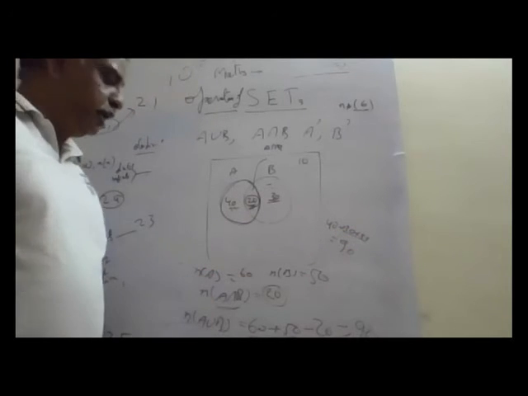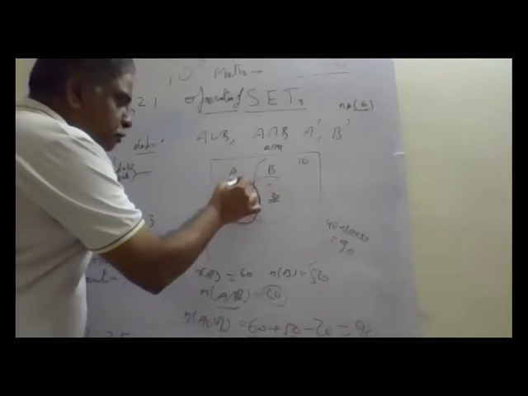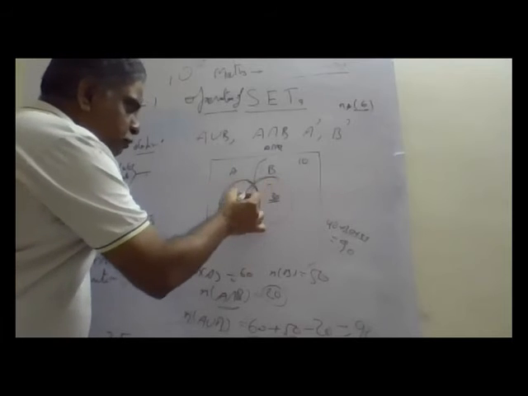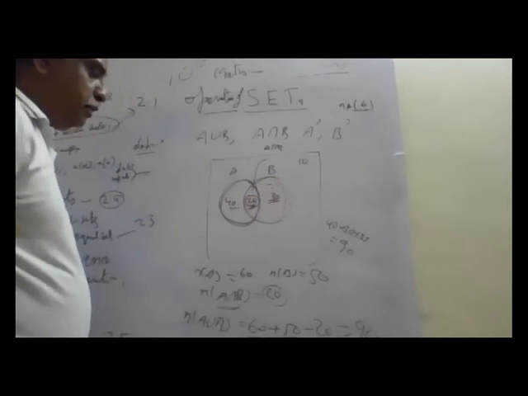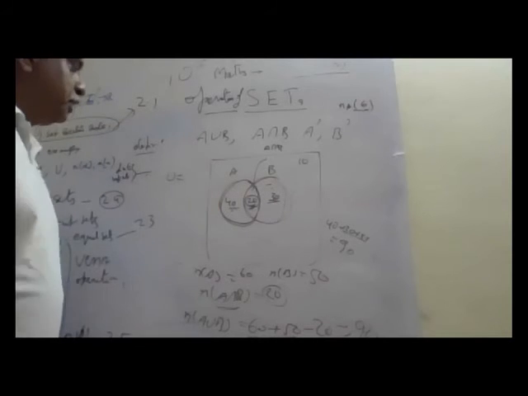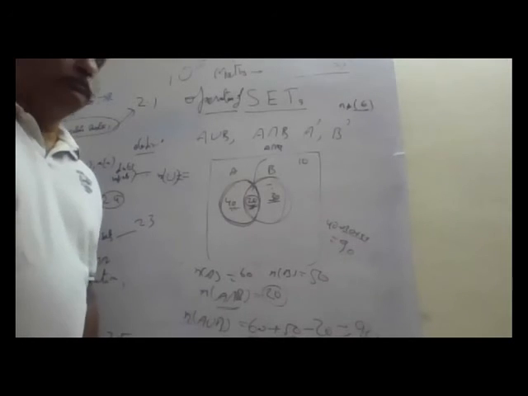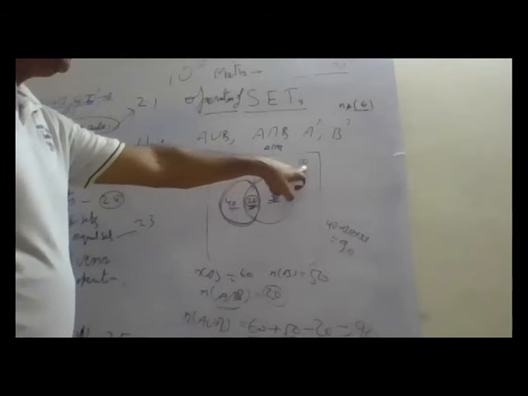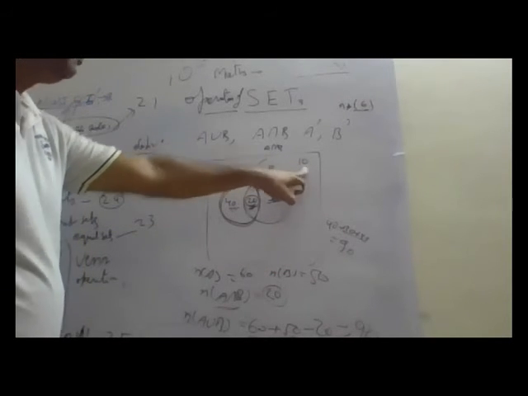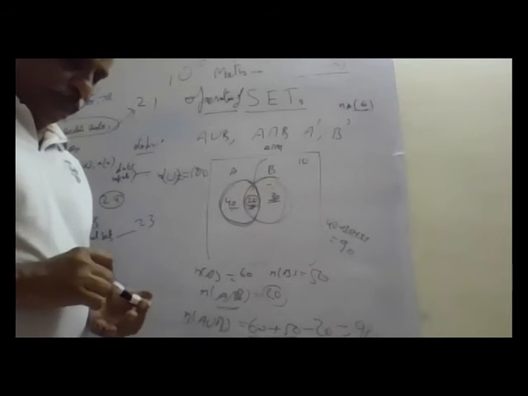Okay. n(A) is up to the circle A, n(B) is up to B. You understood this? So what is the universal set? n(universal set) how much? 90 plus 10, that is 100. Okay?